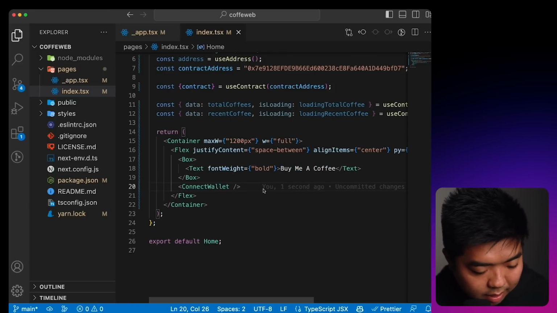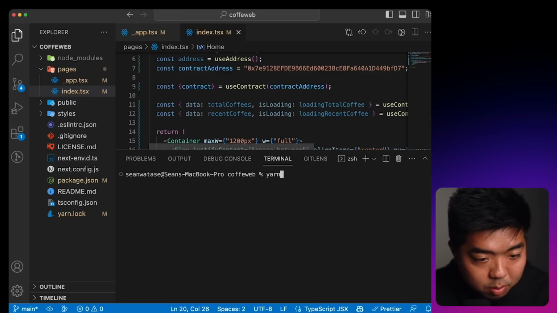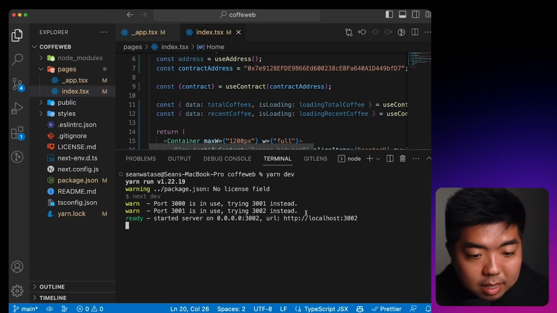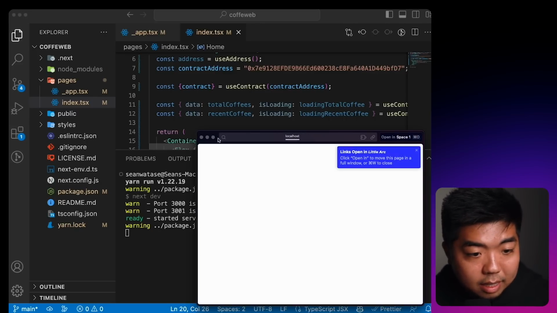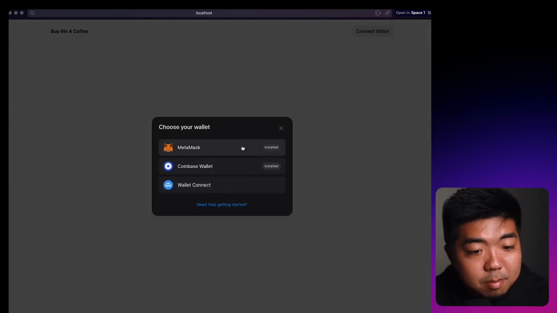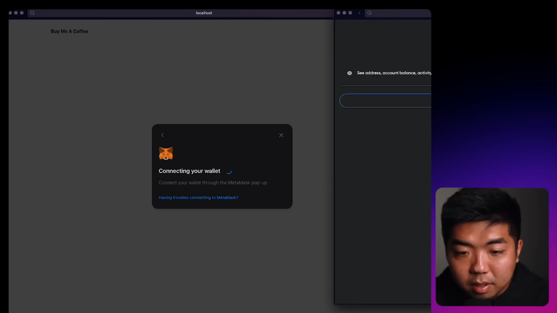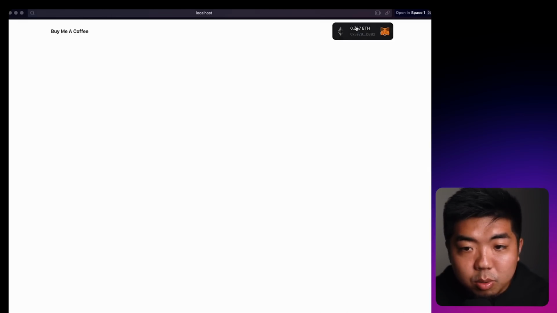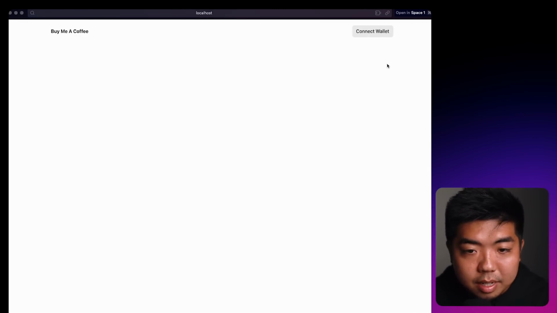So I'm going to save this. Let's open up our terminal here. Let's run yarn dev, and let's open this up and take a look at it. We're on localhost right now, so we have our little title, Buy Me a Coffee, on the left-hand side, and we have a connect wallet button, and we can then connect our wallet to our site. Just disconnect it for now.